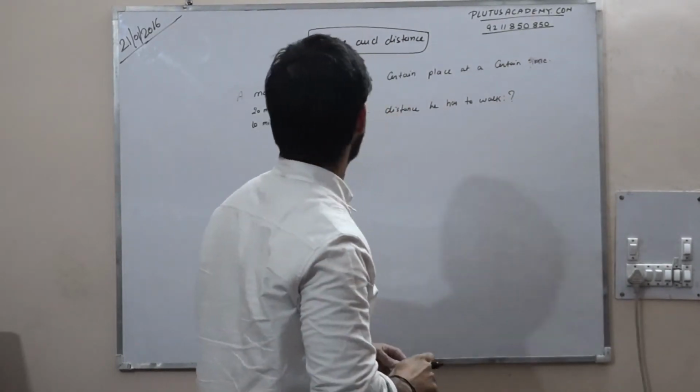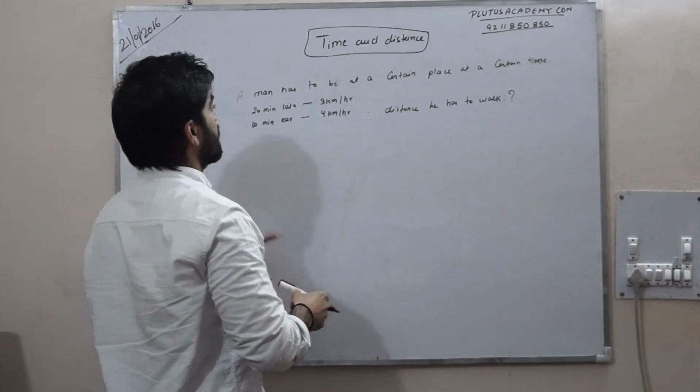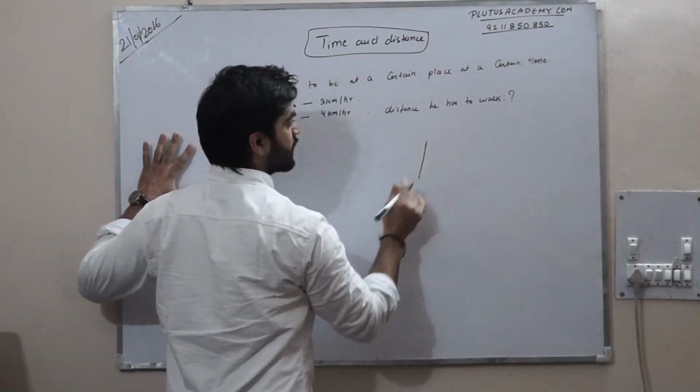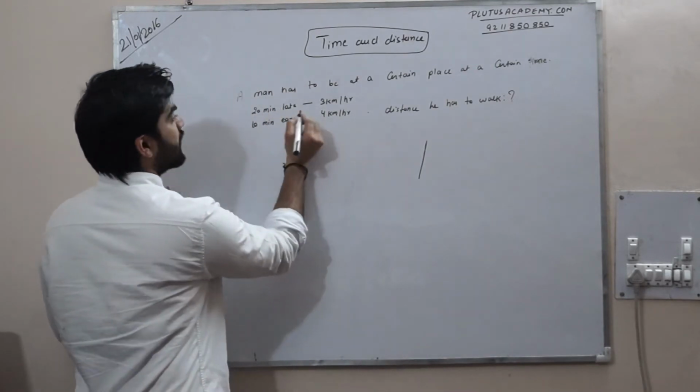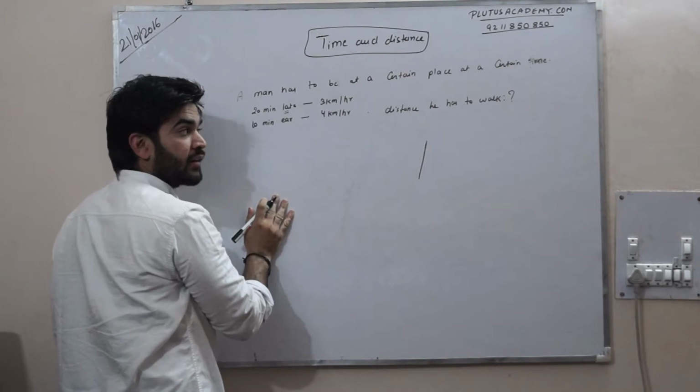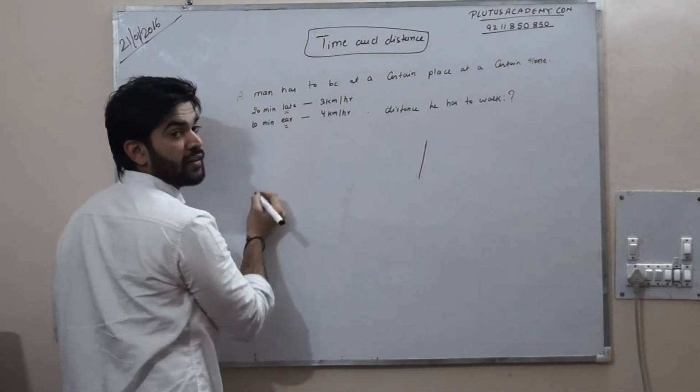Let's assume this is the line. What I am saying is, in that case 20 minutes late, and in that case 10 minutes earlier.